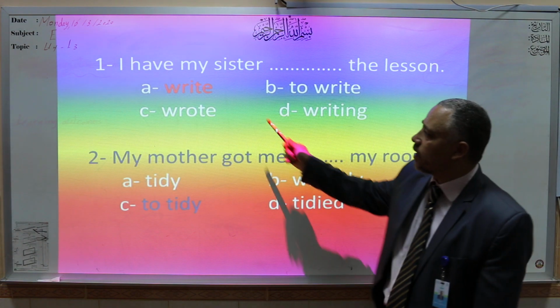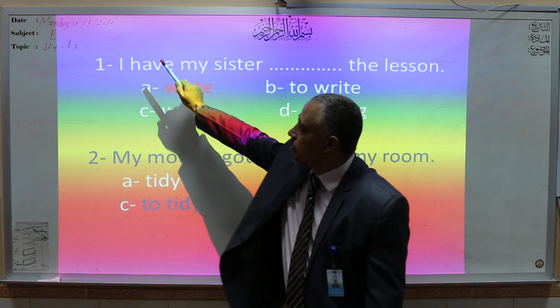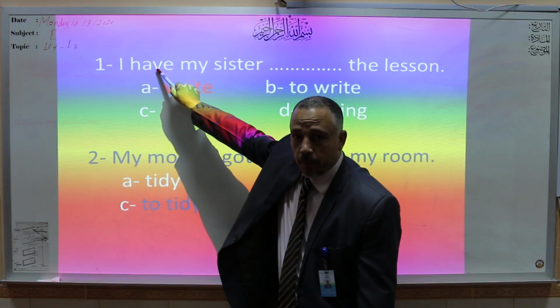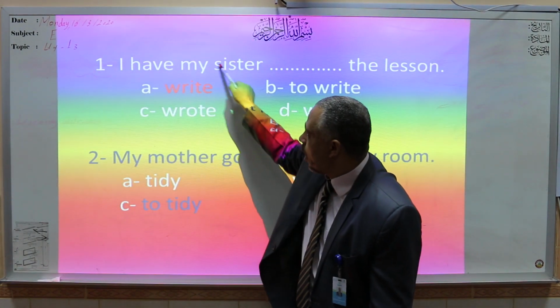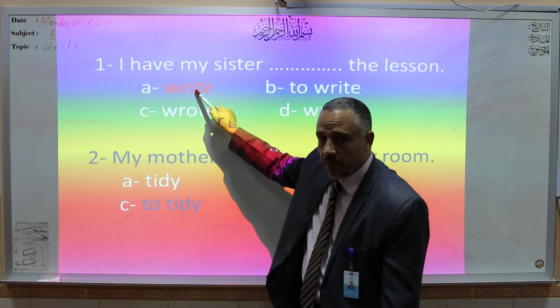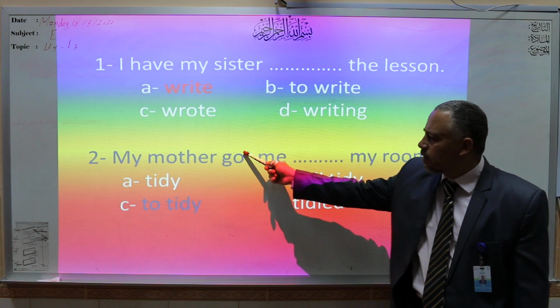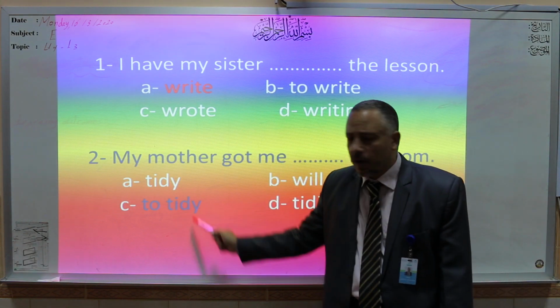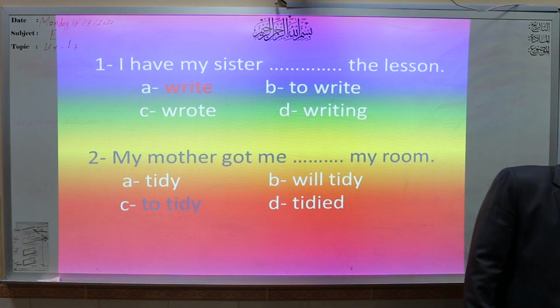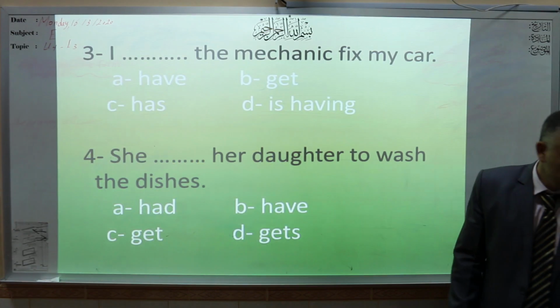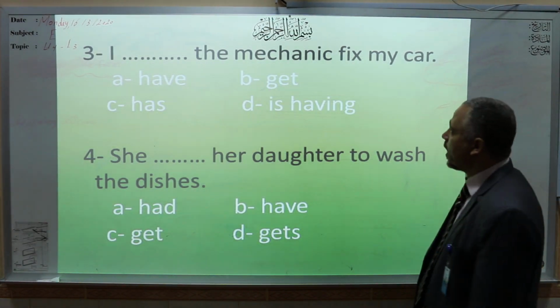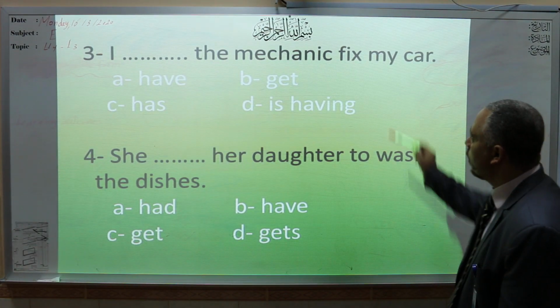I have my sister write, because with the verb have we have the object, then the infinitive. Number two, my mother got me ___. Got, we should use to plus the infinitive. Number three, I ___ that mechanic fix my car.